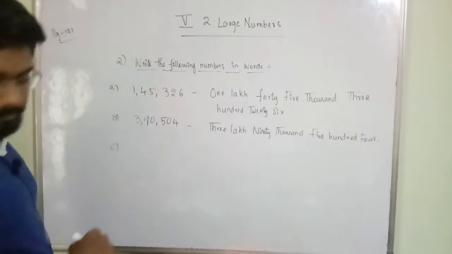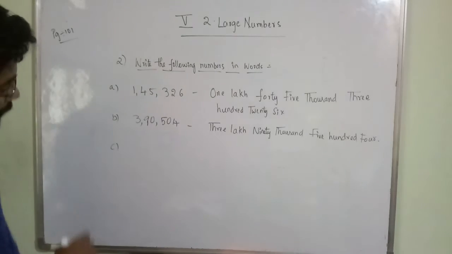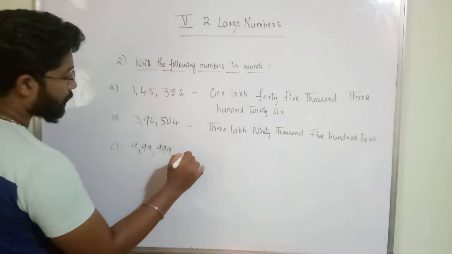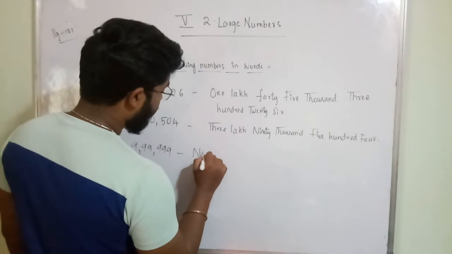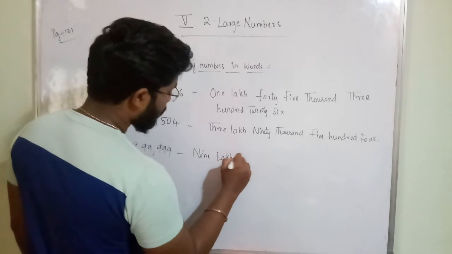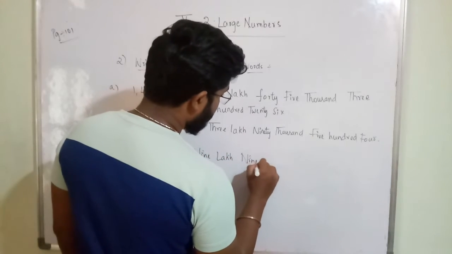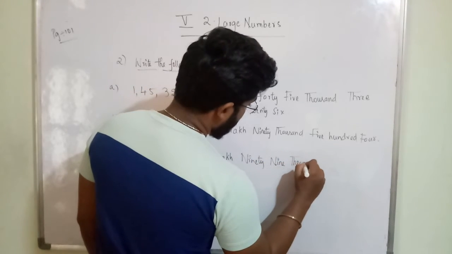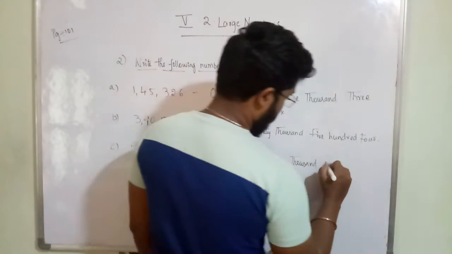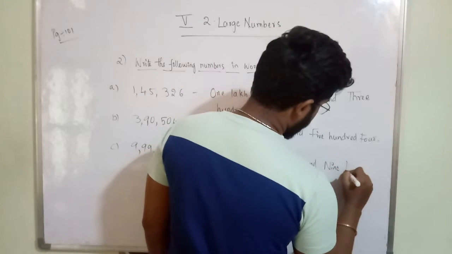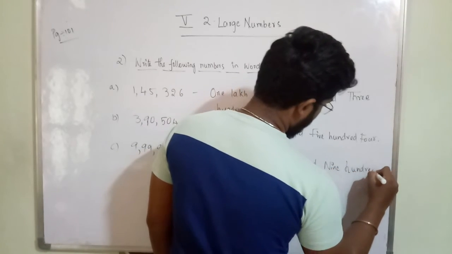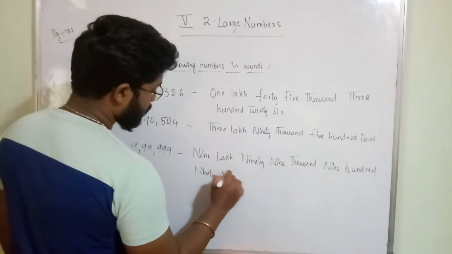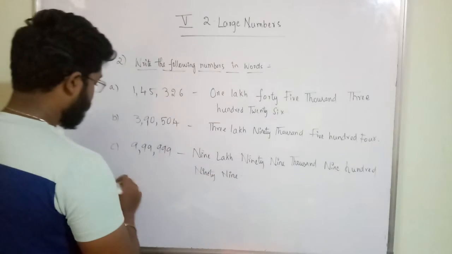Third one, C, 9,99,999. What is this? Nine lakh ninety-nine thousand, nine hundred ninety-nine. Okay, this is the third answer.